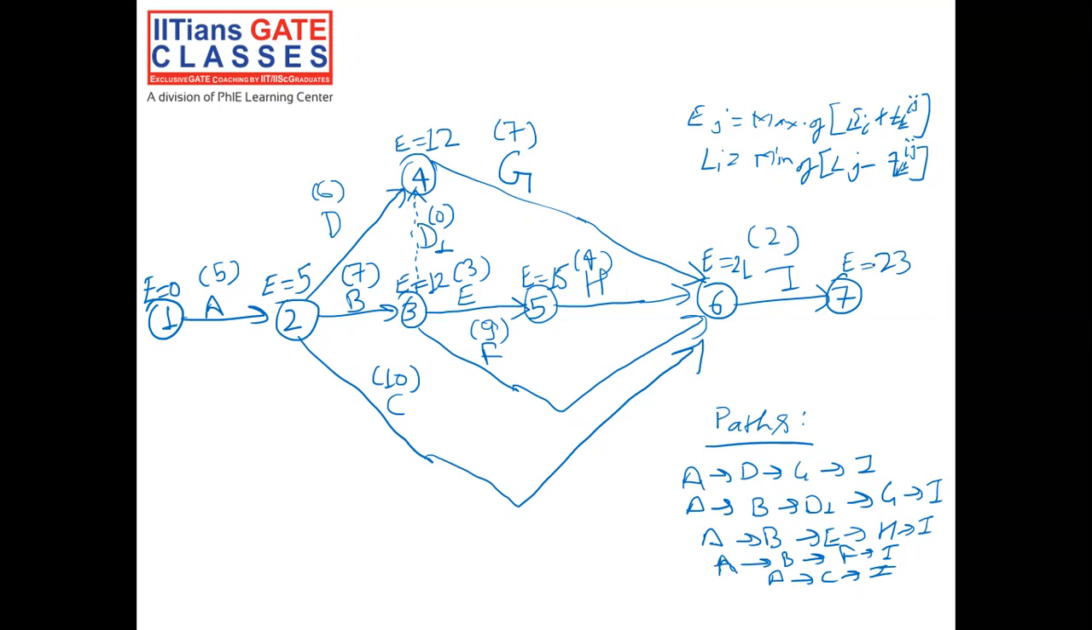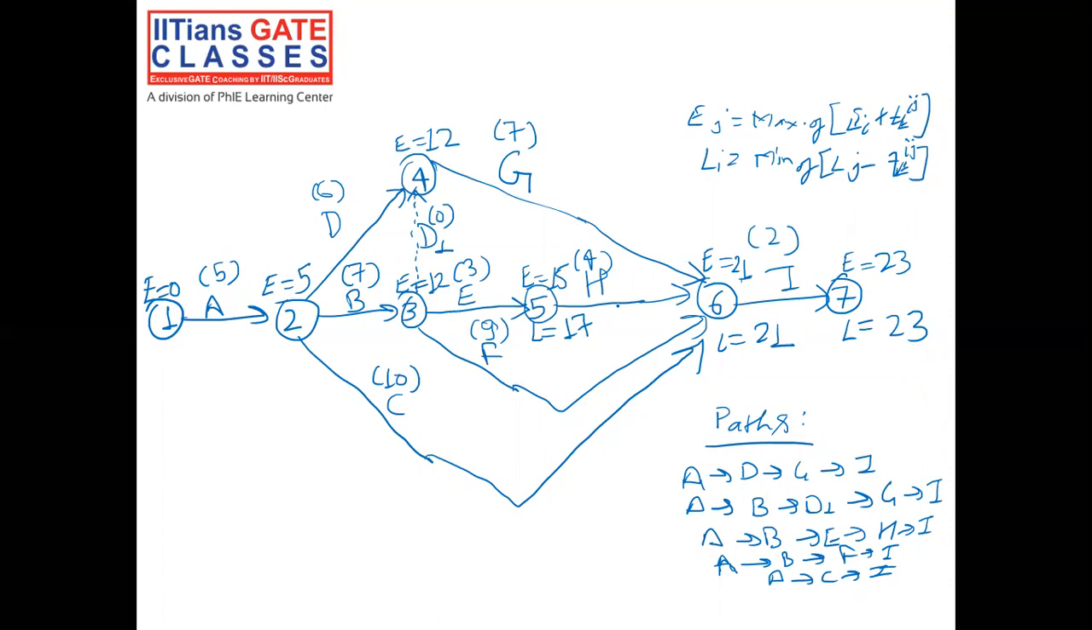Since no other project completion time is given, we will say that the latest allowable time for event 7 is the same as the earliest allowable time for event 7. So L for event 7 would be 23 only. So L for event 6 would be 23 minus 2, that is 21. Now for event 5, L would be equal to 21 minus 4, that is 17.